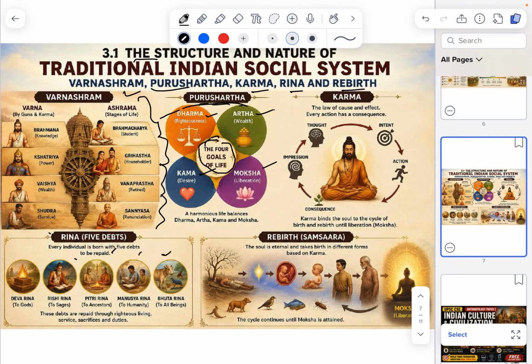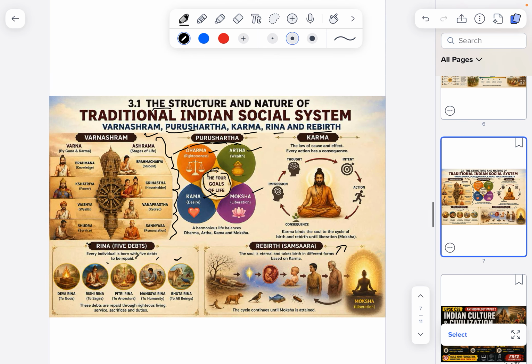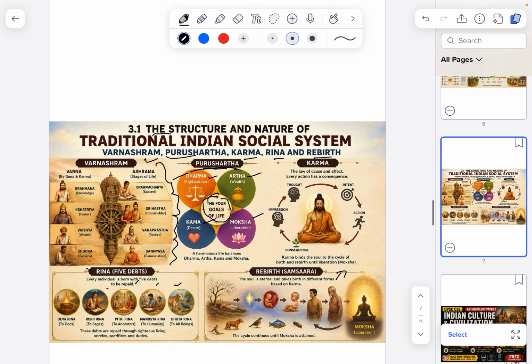We'll be studying all this in detail in 3.1. Then rebirth. Hinduism, as you know, believes in rebirth. So all these topics we'll be studying in 3.1.